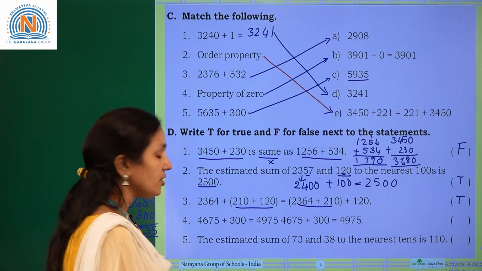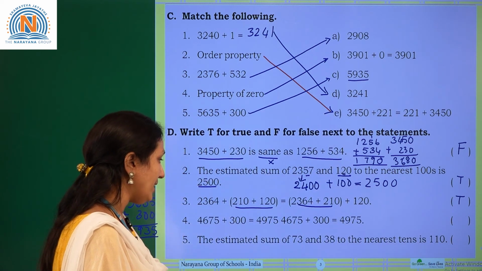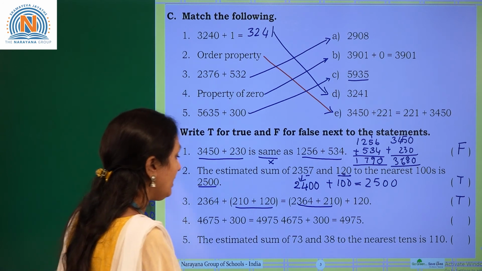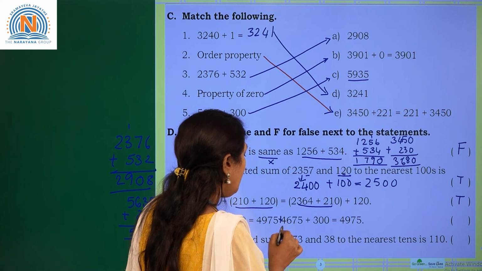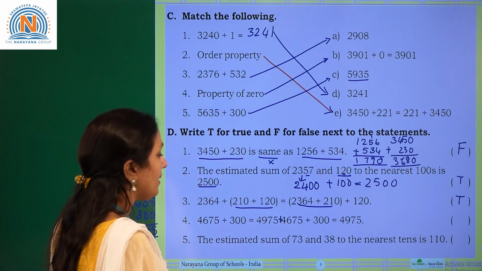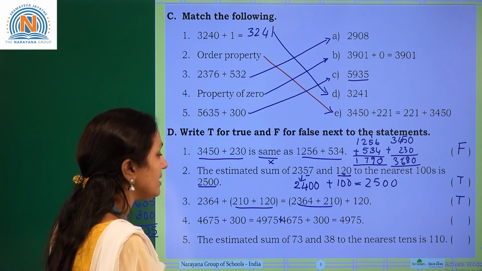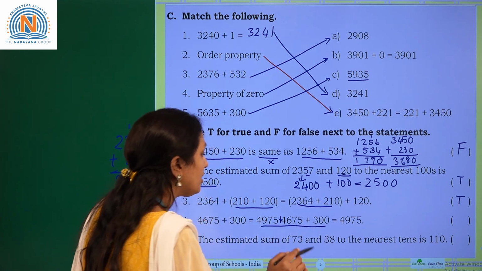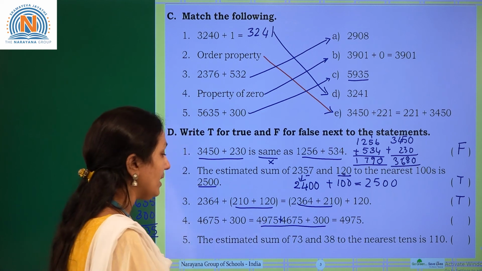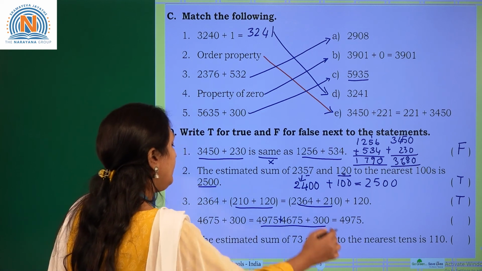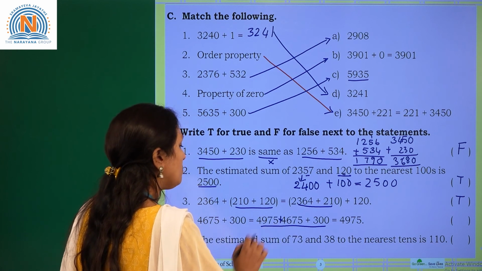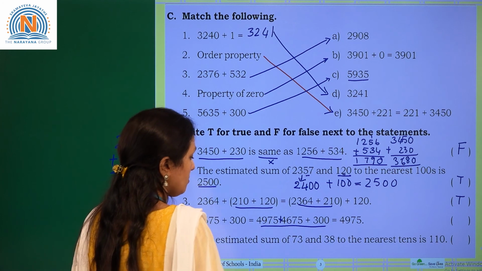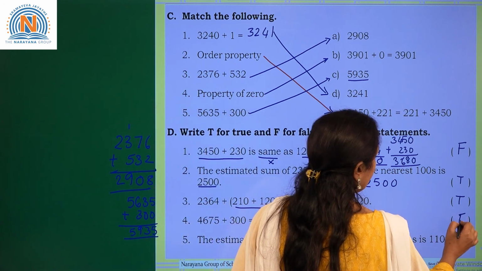Next one, 4675 plus 300 equal to 4975. So if you add these three numbers, you will get more than 9000. So this statement is wrong, false one.